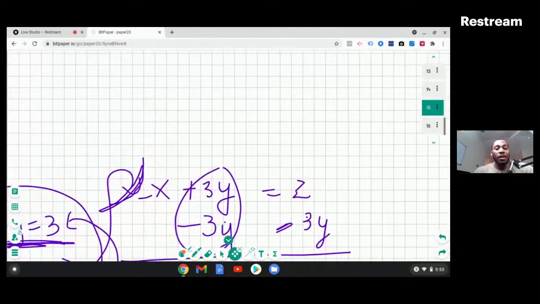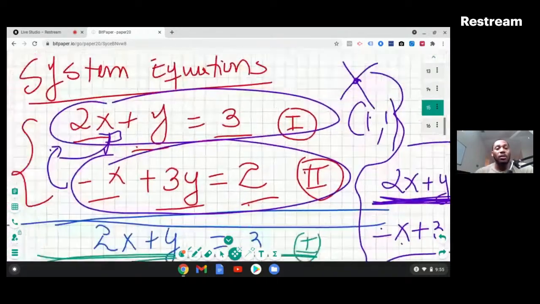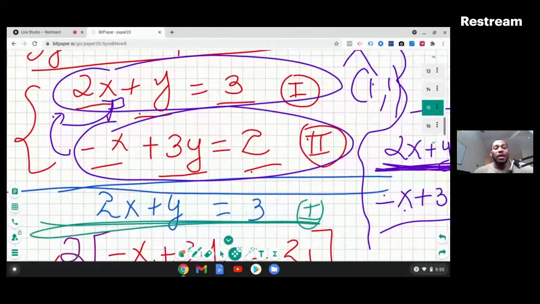So as you saw, in this case, when you had 2x plus y is equal to 3, negative x plus 3y is equal to, can you go over vectors? Okay, cool, nice. So negative x plus 3y is equal to 2.